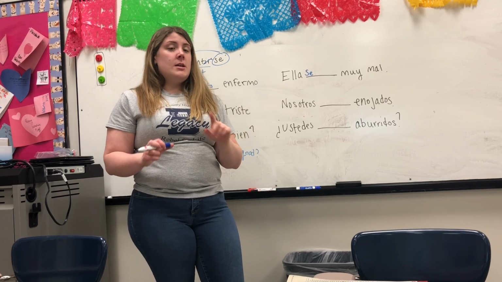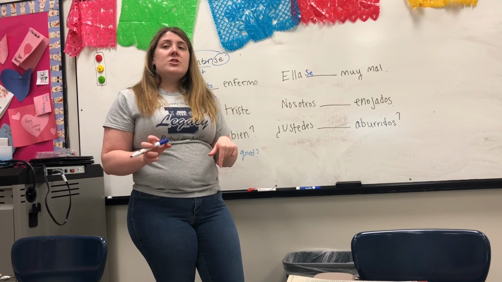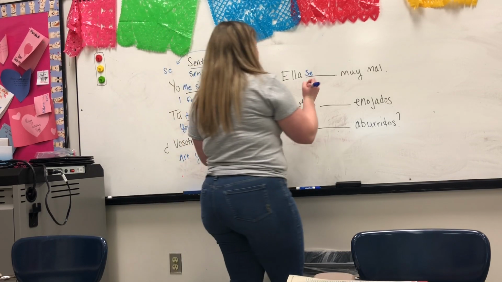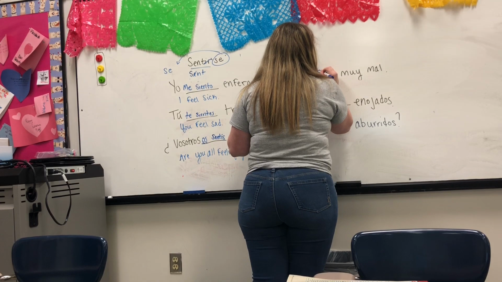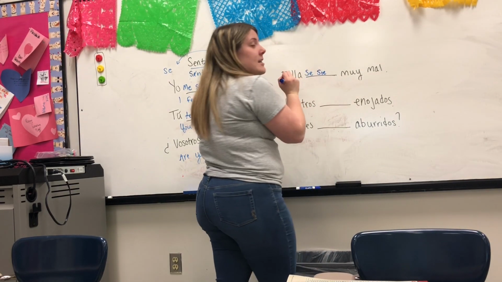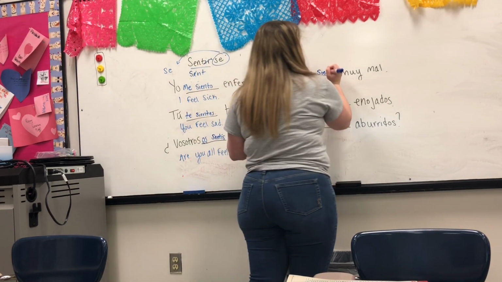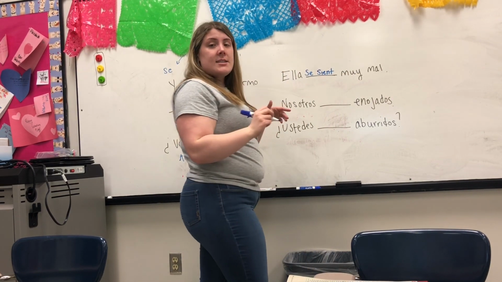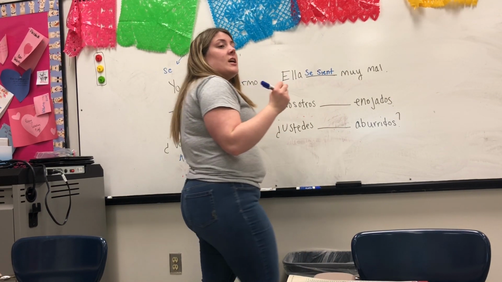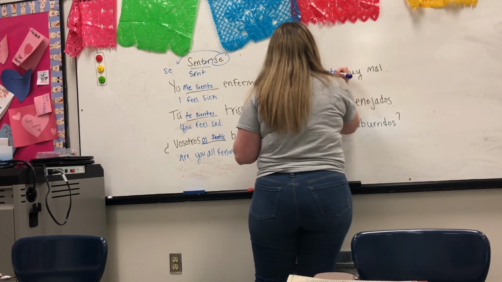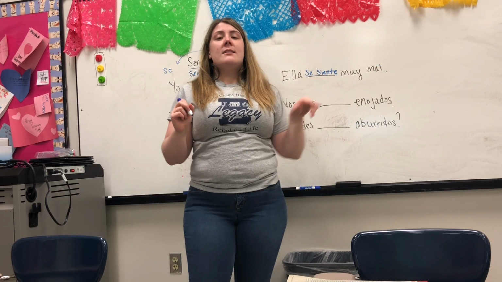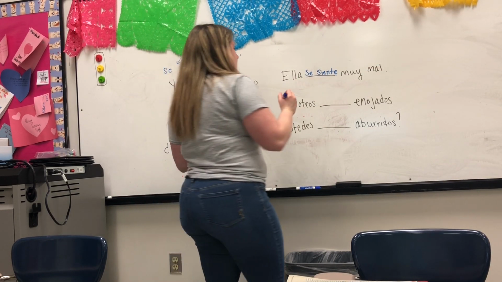This time, it does have a stem change because it's not in the vosotros or nosotros form. So when I go to write my verb, S-I-E, because it's an E to IE stem change, N-T, now it's an IR verb, so I need to add on my new ending, which is an E. Ella se siente muy mal. She is feeling very bad.